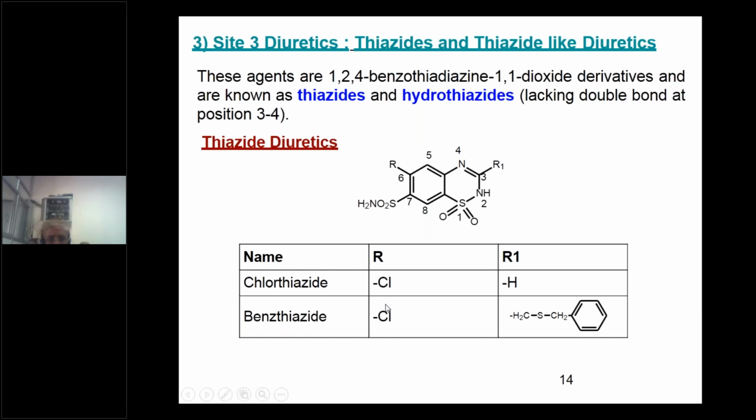In benzthiazide, again chlorine is added as written, and R1 will be a benzyl group followed by sulfur, that is CH2SCH2 phenyl ring. Benzthiazide.